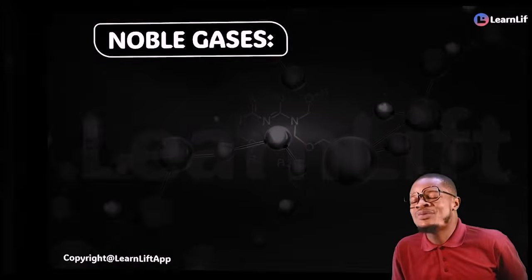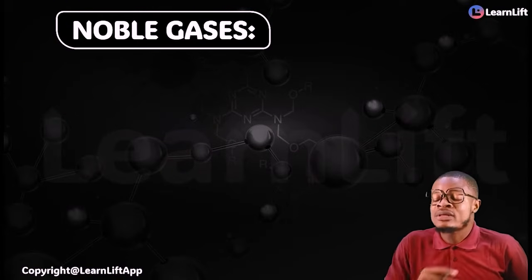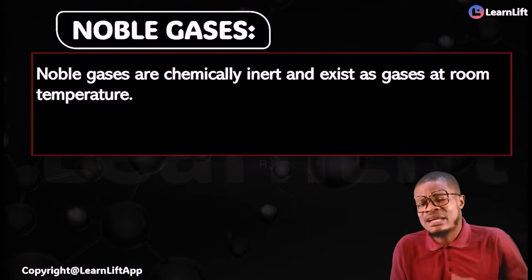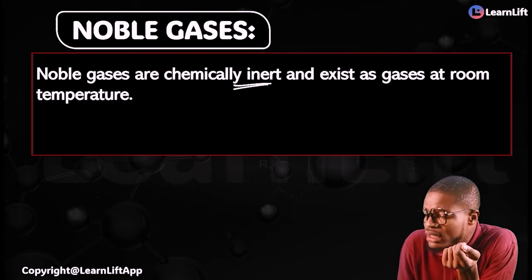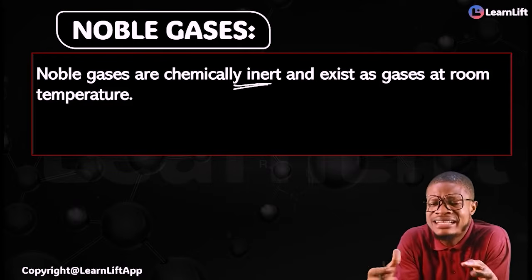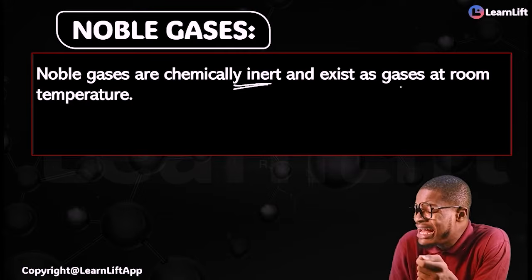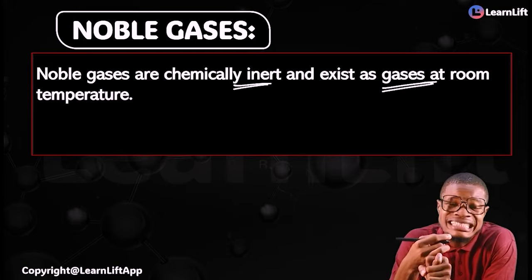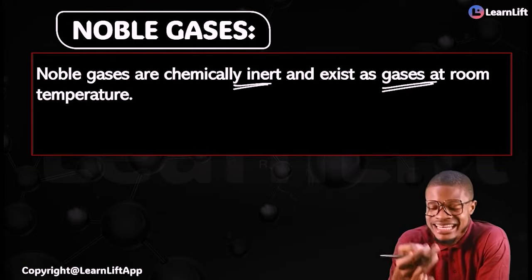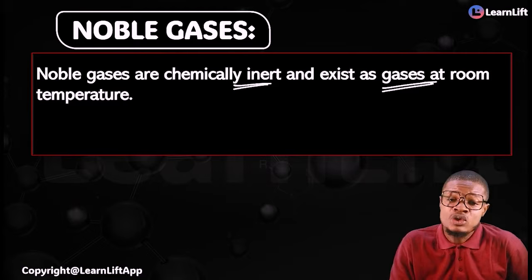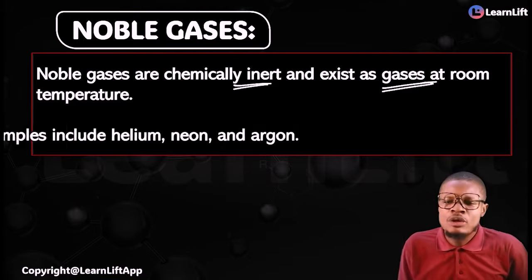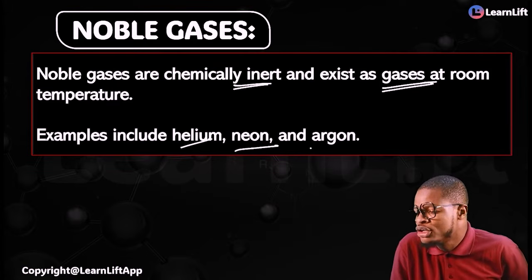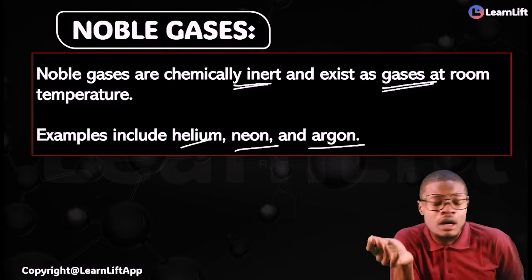Another thing very quickly is the noble gases. What should we know specifically? You must know this very fast: noble gases are chemically inert. Inert means they are unreactive; they do not react. And they exist as gases at room temperature. Examples are helium, neon, argon, krypton. All of these are what?